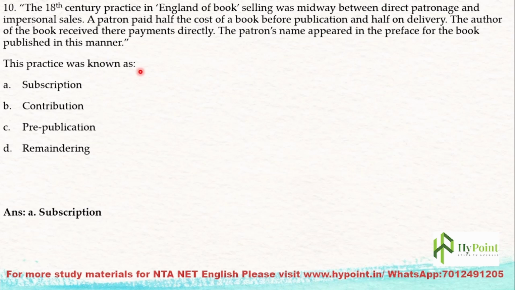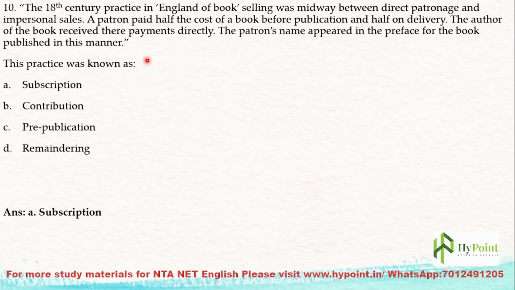This practice was known as what? In the 18th, 17th and 16th centuries, the major literary figures, the popular ones, would have patrons. From their patrons they would get support as well as money to survive. But towards the end of the age of revival, the printing press got established in England by William Caxton, the first printer of England.